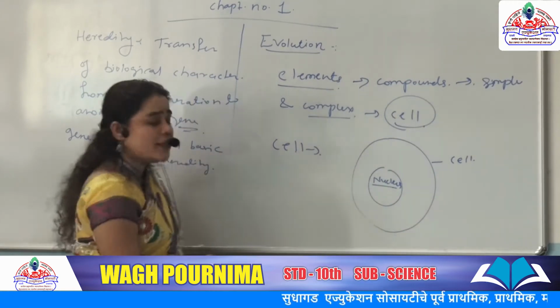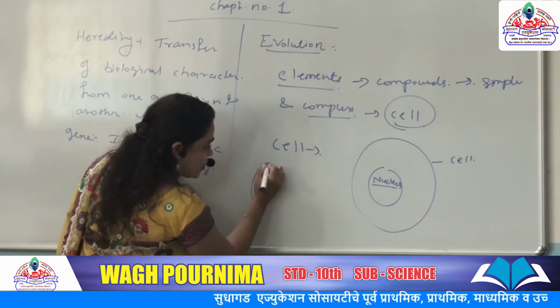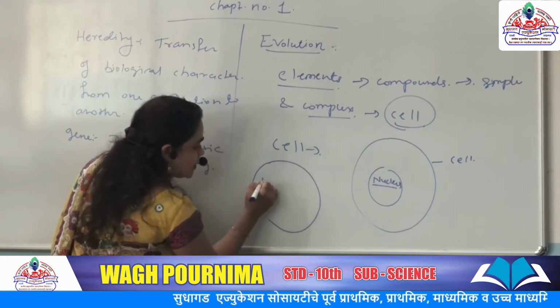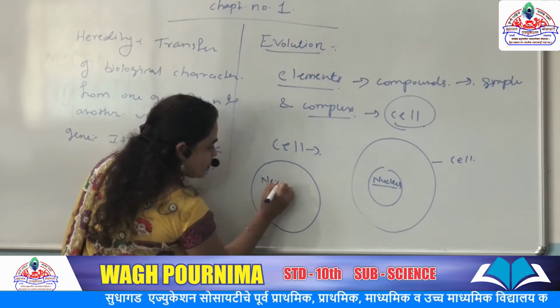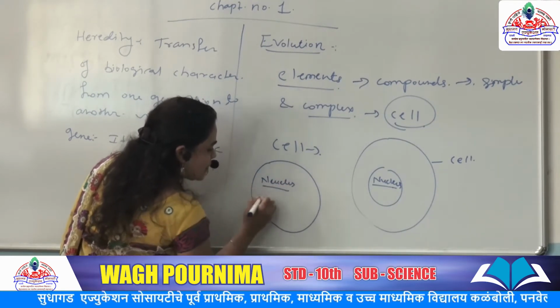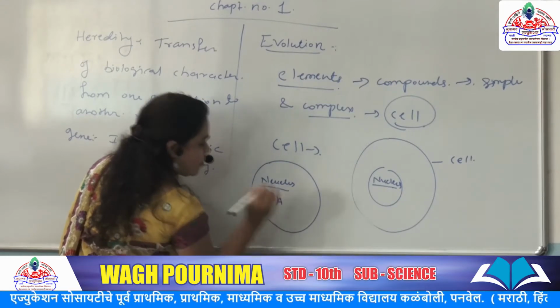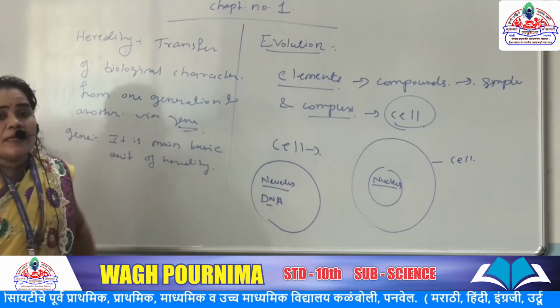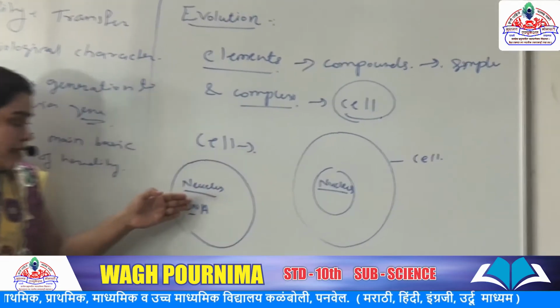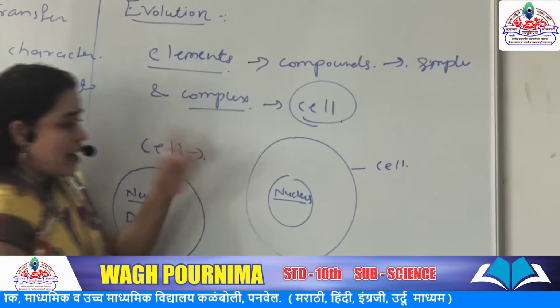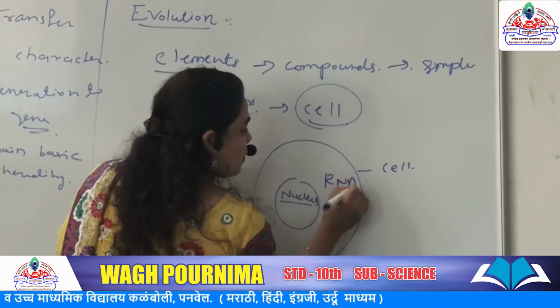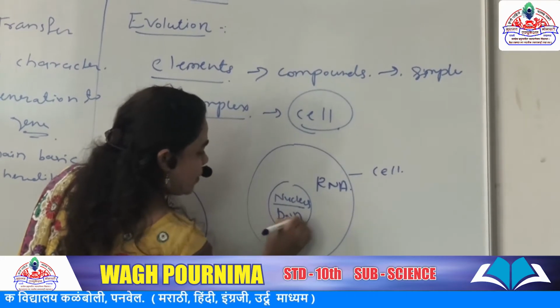Inside the nucleus, I will draw the special structure of the nucleus. This is a nucleus, and in it DNA is present, and here RNA is present.